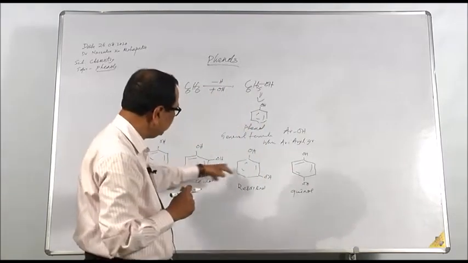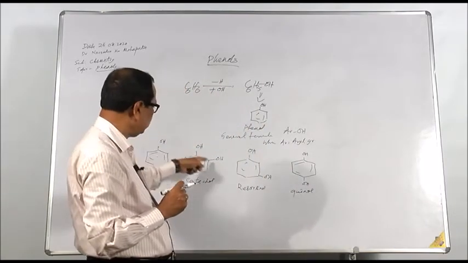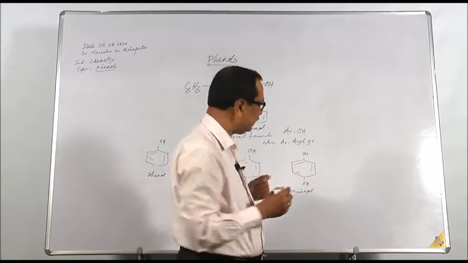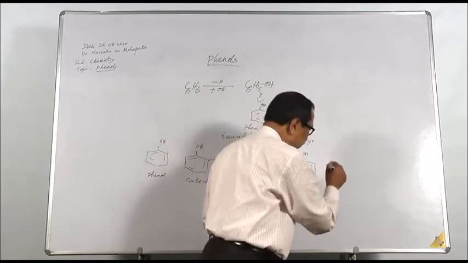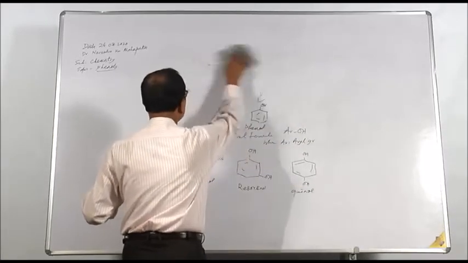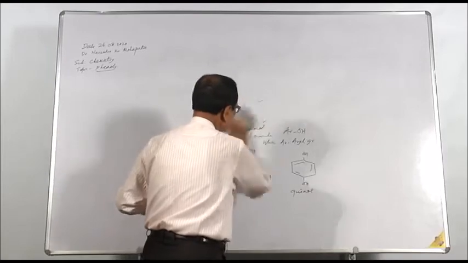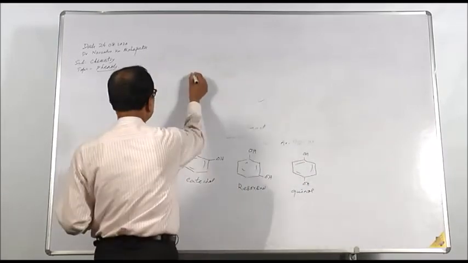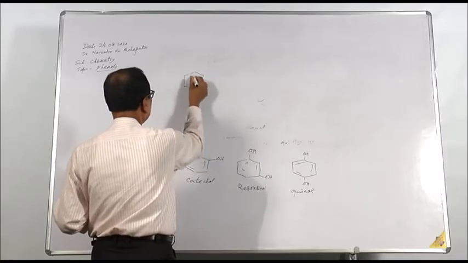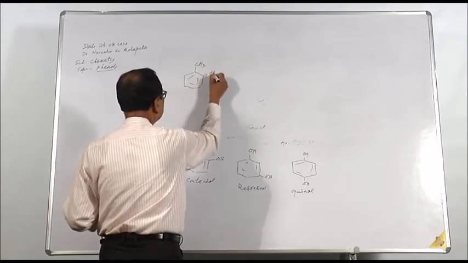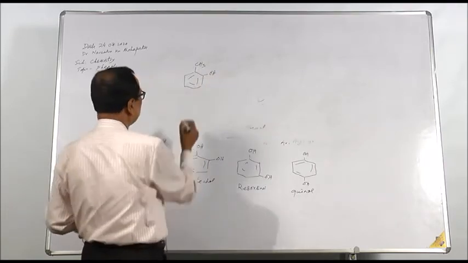You see, these have two OH groups, and along with the OH group, other groups may be present. Like you can have compounds where other groups are also present. This is the OH group, and this is called orthocresol.